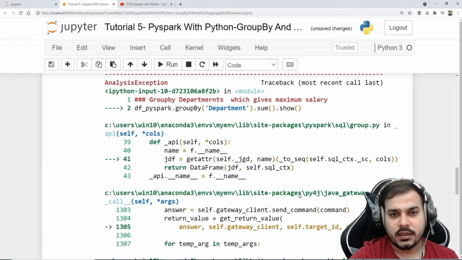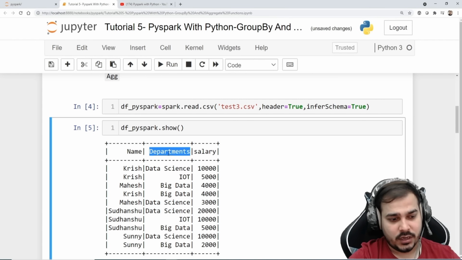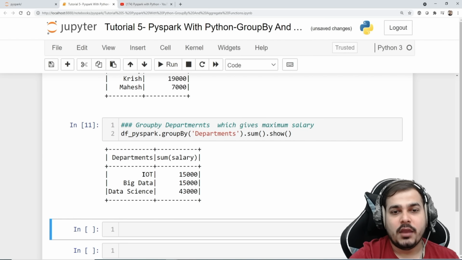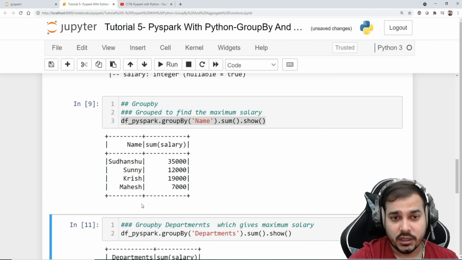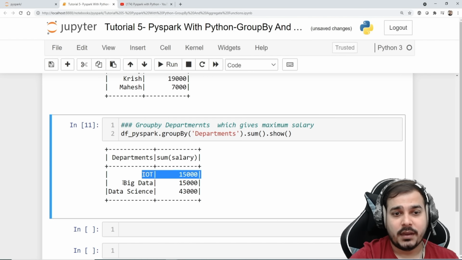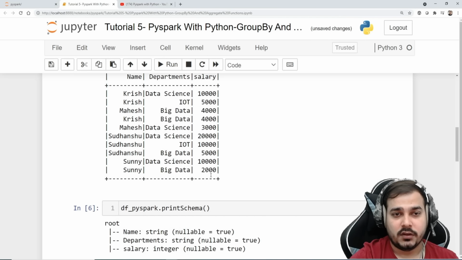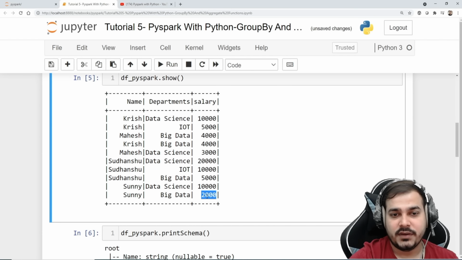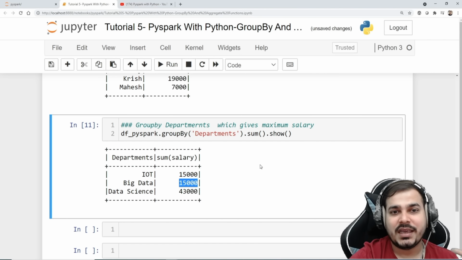If I execute it, let me see, department is a wrong column name, so I'll write departments. It is departments, so let me write S. Now if I go and see, IoT gives a salary around 15,000 to all the employees combined, because we are doing the sum. Big data gives somewhere around 15,000. Data science gives around 43,000. Now suppose if I go and see big data over here, 4,000, 4,000, 8,000, 8,000 and 13,000, 13,000, 15,000. So yes, big data is actually giving us 15,000. So you can go and calculate it.